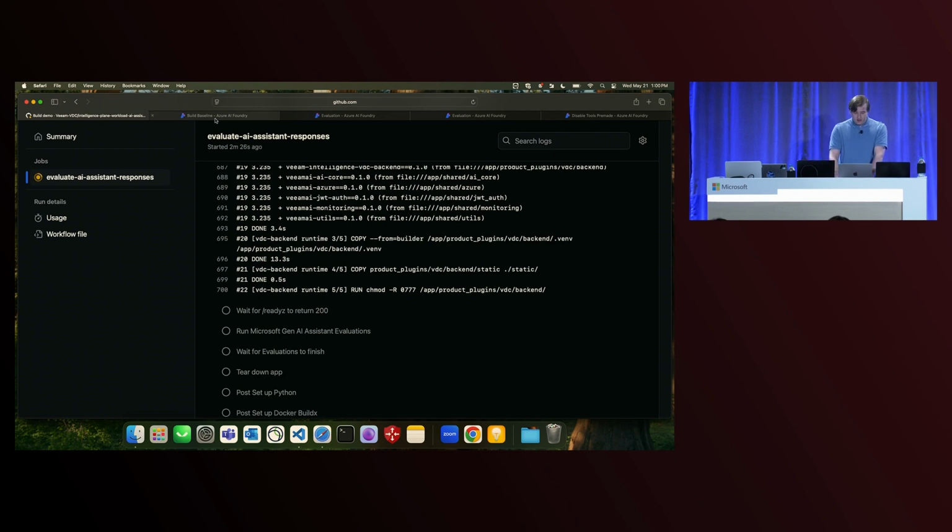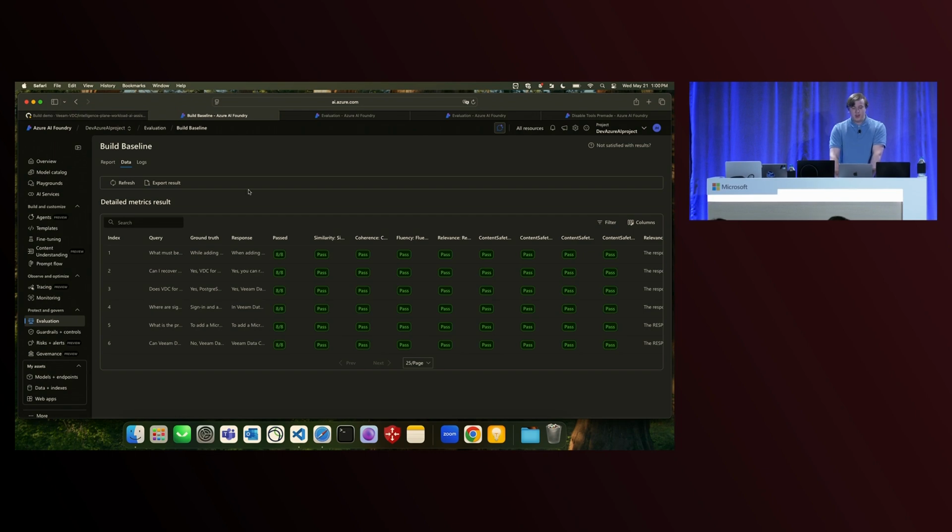So let's go ahead and dig in over here, and this is what our Foundry evaluations looked like before we pushed the change where we're only going to be hallucinating all of our answers. Now, you can see a lot of passes on this board because our agent was working before we disabled those tools. I'd like to take a moment and dig in to this page so we can understand the tests we're running and why they're important for us.